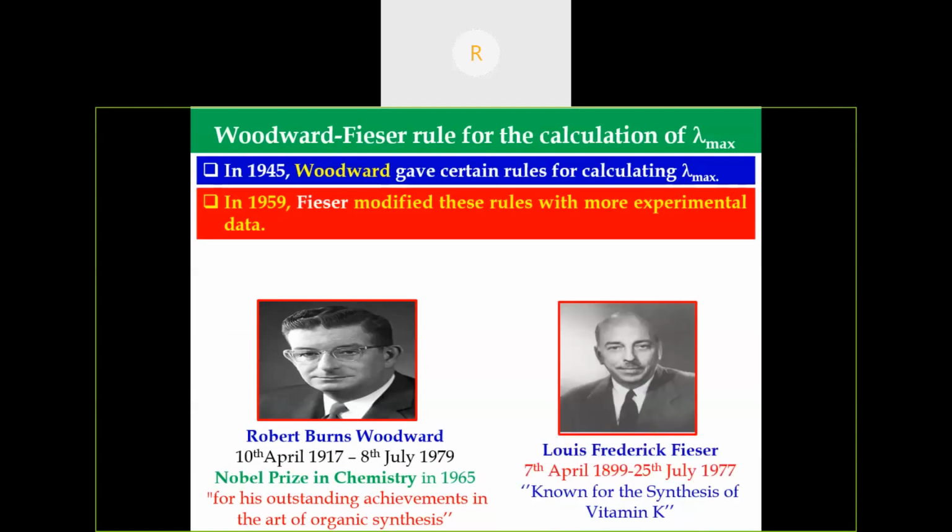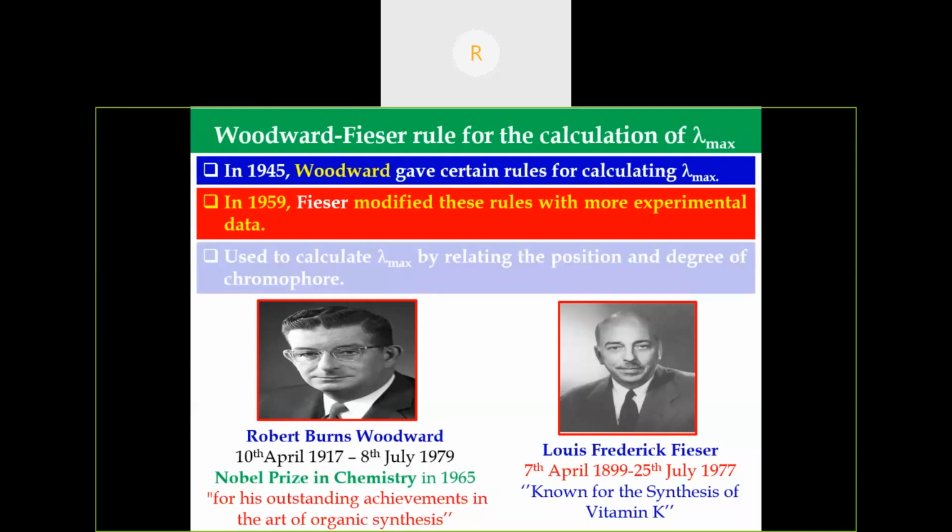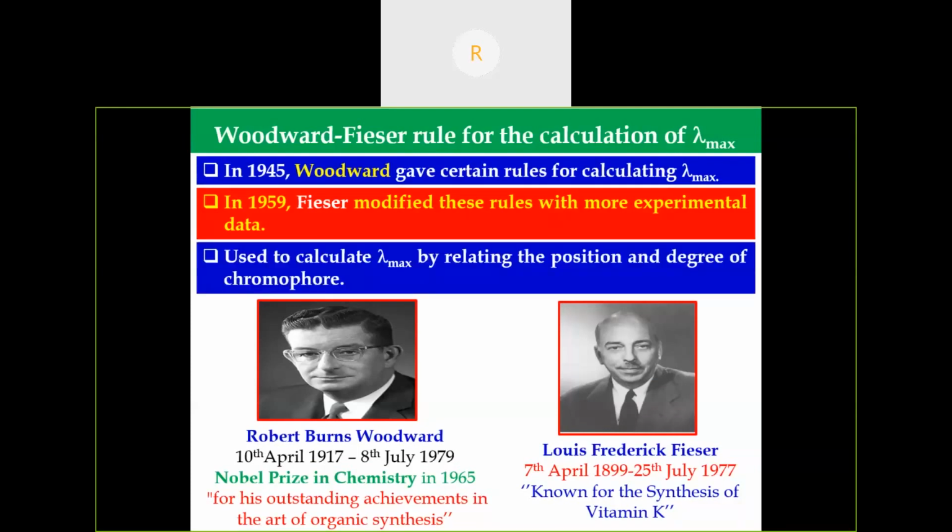In 1959, Fieser modified these rules with more experimental data. He is Louis Frederick Fieser. We should not confuse him with Emil Fischer, the carbohydrate chemist, natural products chemist. Louis Frederick Fieser is known for the synthesis of the blood clotting agent, vitamin K. One of his notable students is Donald J. Cram. We might have heard of Cram's rule in stereochemistry. He is a student of Fieser. So the Woodward-Fieser rule is used to calculate the lambda max by relating the position and degree of chromophores.